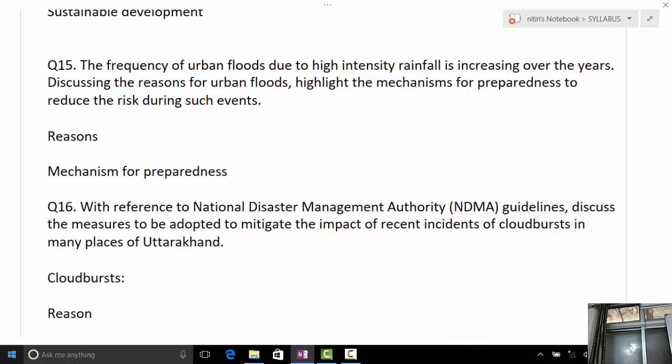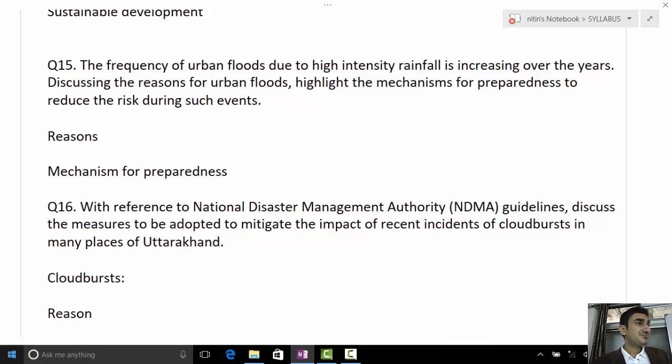Yes, Kavi. Wetlands, unplanned urbanization, encroachments on the water bodies, poor drainage system, deforestation, tree cover loss. What else? Climate change can be a point, but you need to justify how it is linked to urban flooding. Especially if we see Chennai, within 3 days it flooded. There was continuous rain.